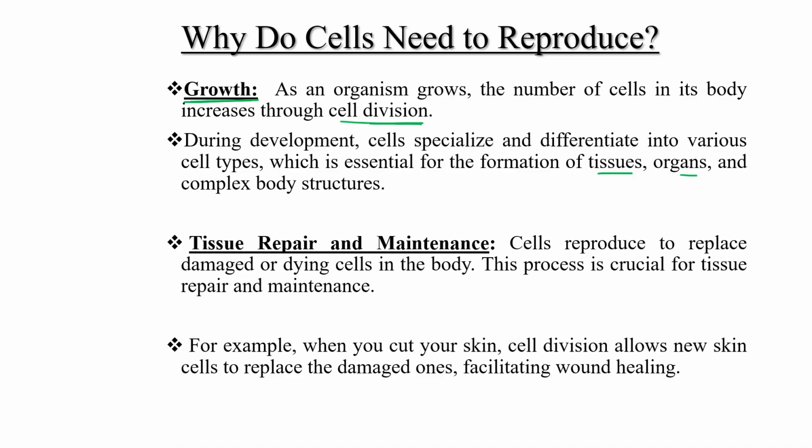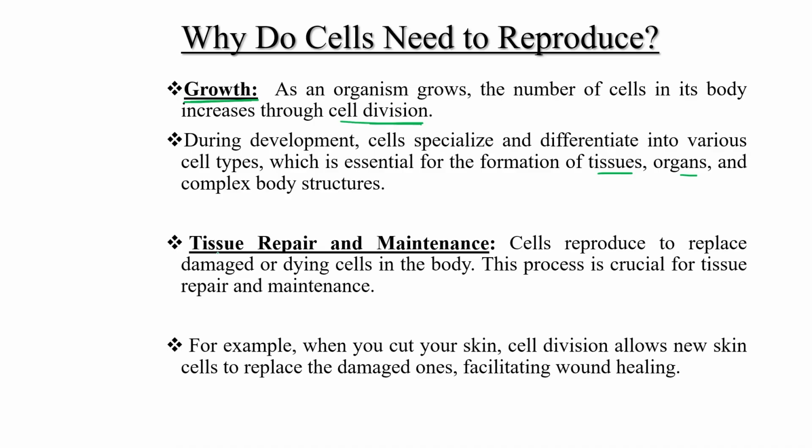Initially 1 cell, 2 cells, 8 cells, 16 cells, but if any organism wants to grow and become specialized, then there is a need for cell division, and after some time that type of cell is specialized for its own type of function. Okay, so for growth purposes, not we but the cell needs to divide, needs to reproduce.